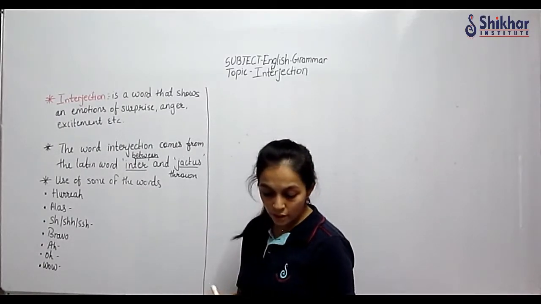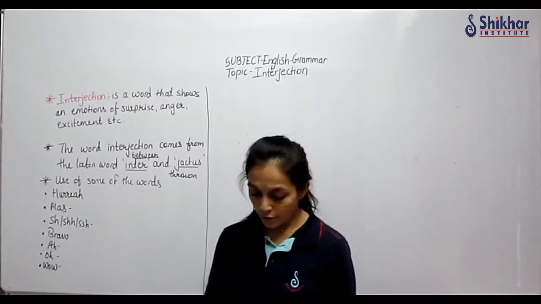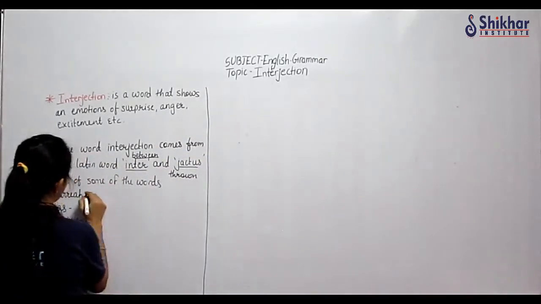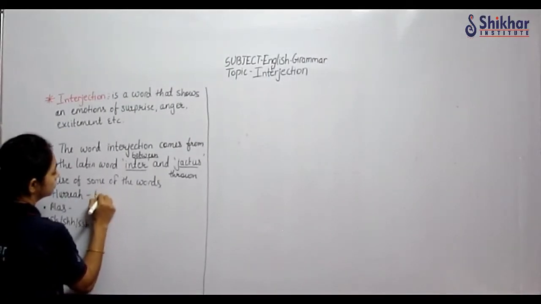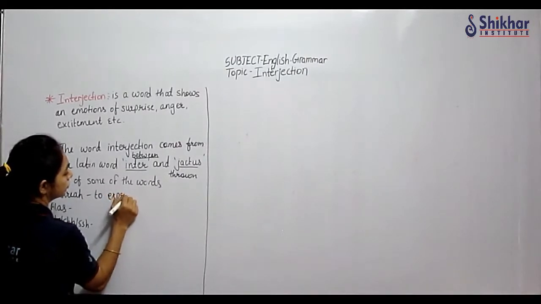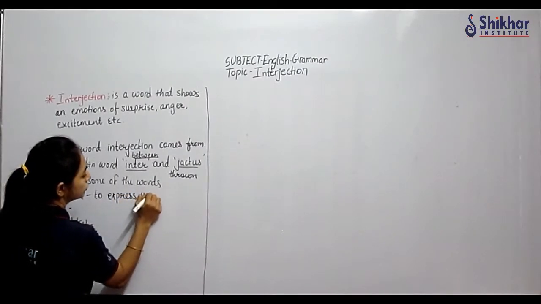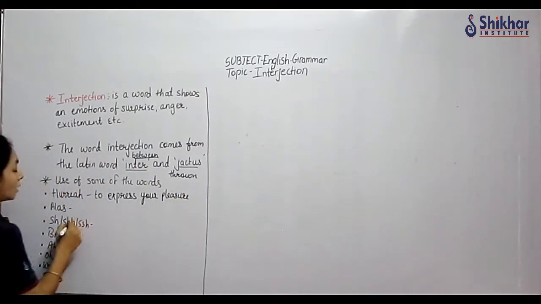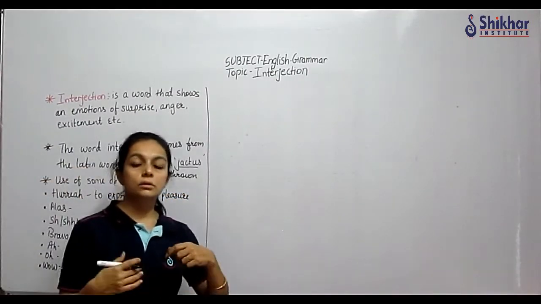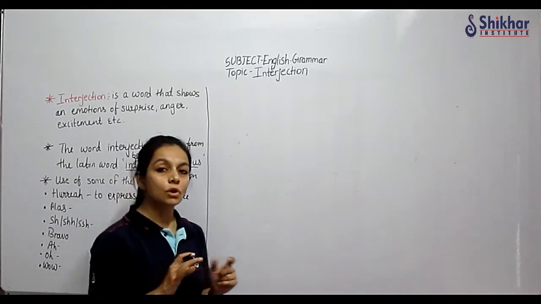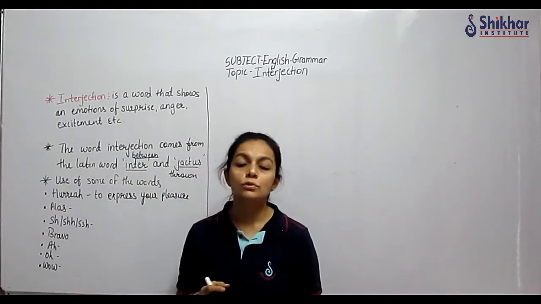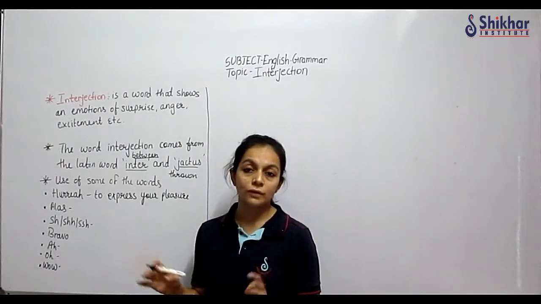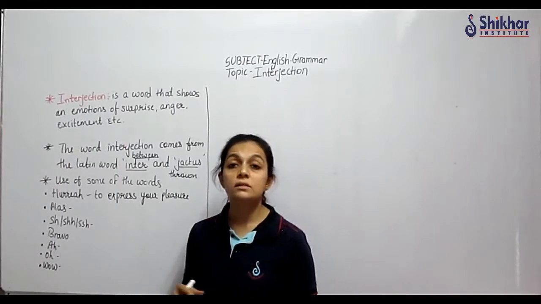When you say hooray, you are excited about something, to express your pleasure. Then alas. Nowadays this word is not used in day-to-day life, and you will only find it in certain sentences, but it expresses sadness.